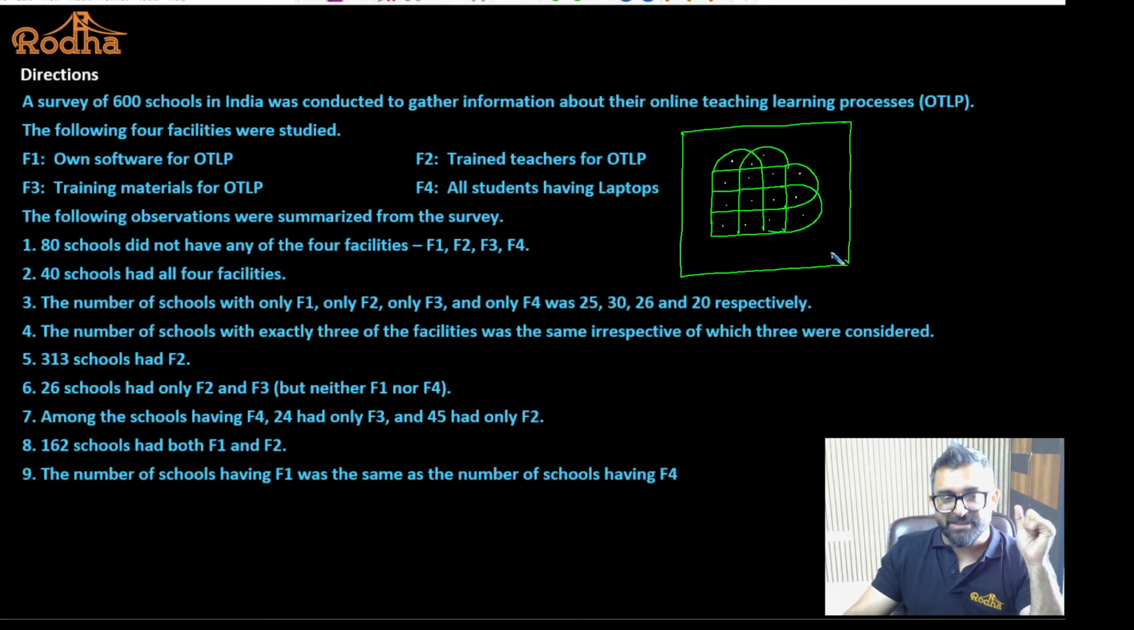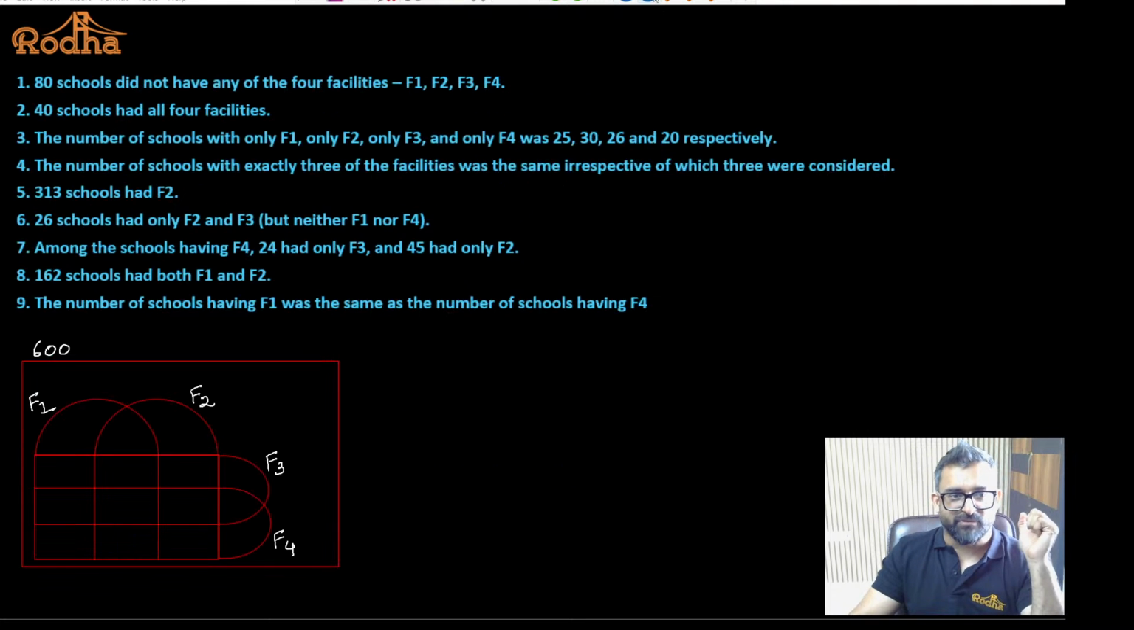Fine. That means there are few schools which will not satisfy F1, F2, F3 or F4. That is a possibility because it's not mentioned that every school which was surveyed was satisfying at least one of the 4 criteria or 4 facilities. Yes or no? Please guys reply. Fine with this? Shall I move ahead? So this is what we have.